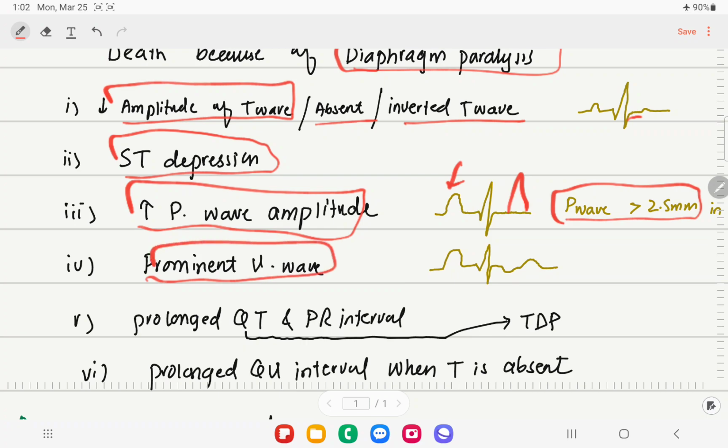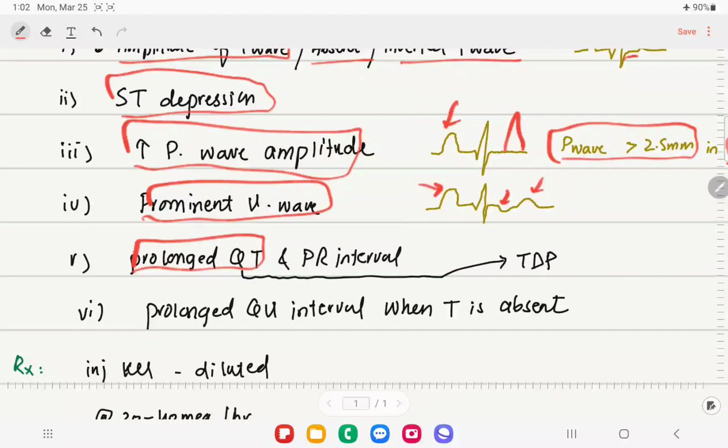So you can see in this ECG there is increased height of the P wave. You can see there is T wave inversion. Along with that, you see another wave called the U wave. We see the prominent U wave in patients with hypokalemia. There will be a prolonged QT interval if the T wave is present. If the T wave is not present and the U wave is present, we call it a prolonged QU interval.